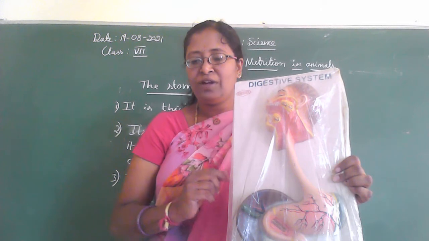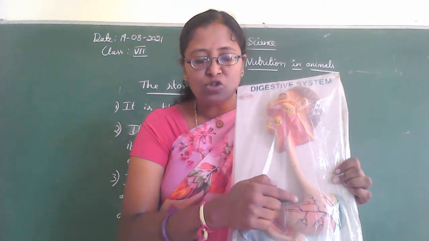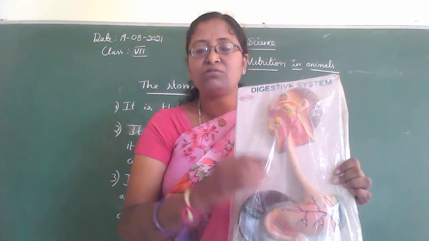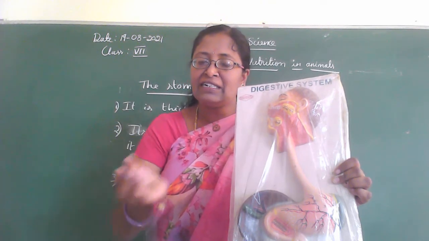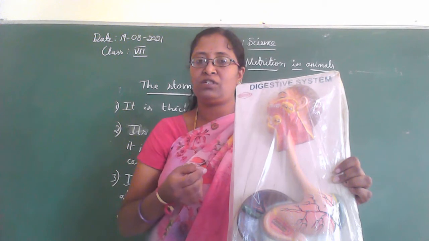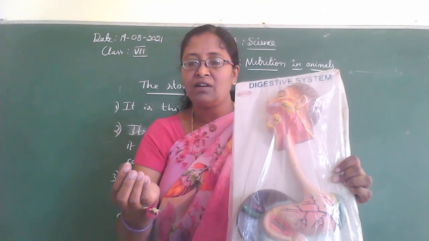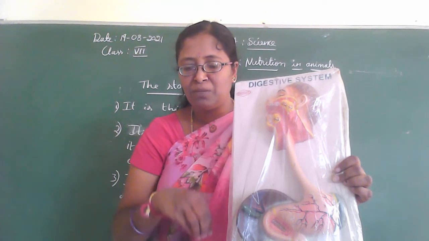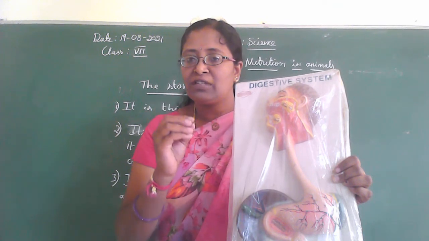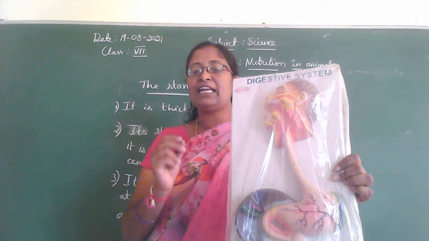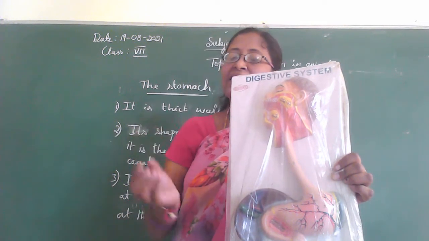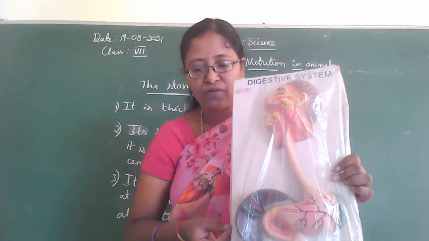The acid also kills many bacteria that may enter along with the food into our body. So the acid kills many bacteria that enter along with the food.